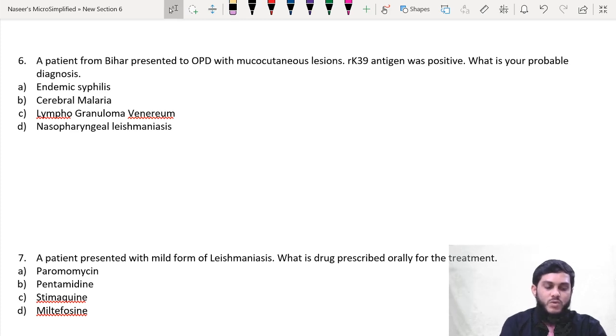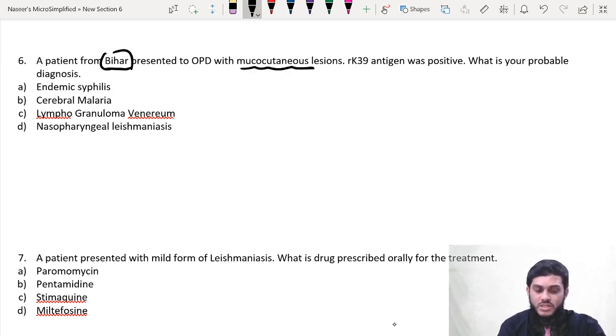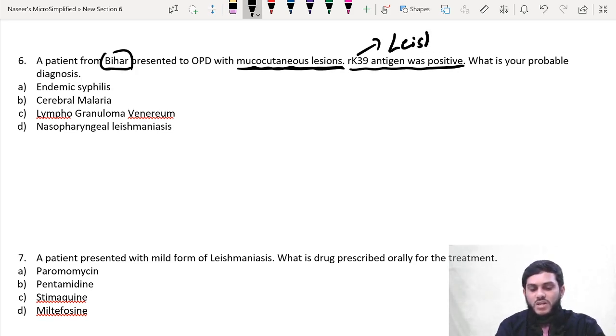A patient from Bihar. Once you see the word Bihar, you should suspect the examiner is expecting the answer Leishmaniasis, because 70 to 80% of the Leishmaniasis cases in the entire India occur in Bihar, right? So OPD with mucocutaneous lesion, this is the second point. Third point, RK39 antigen positive. RK39 antigen is present only in Leishmania. Therefore, a patient from Bihar, RK39 antigen positive, then 100% the examiner is discussing Leishmaniasis.